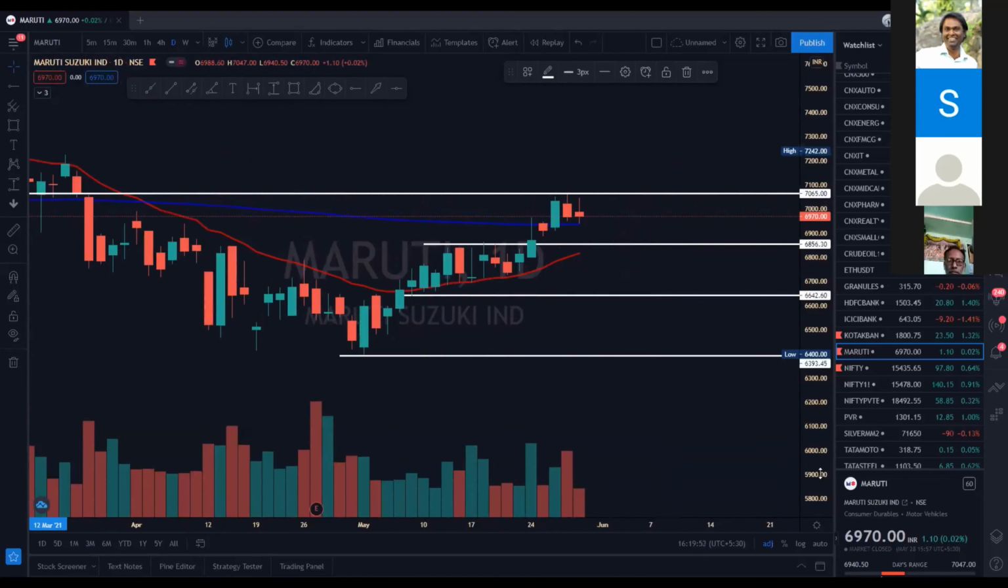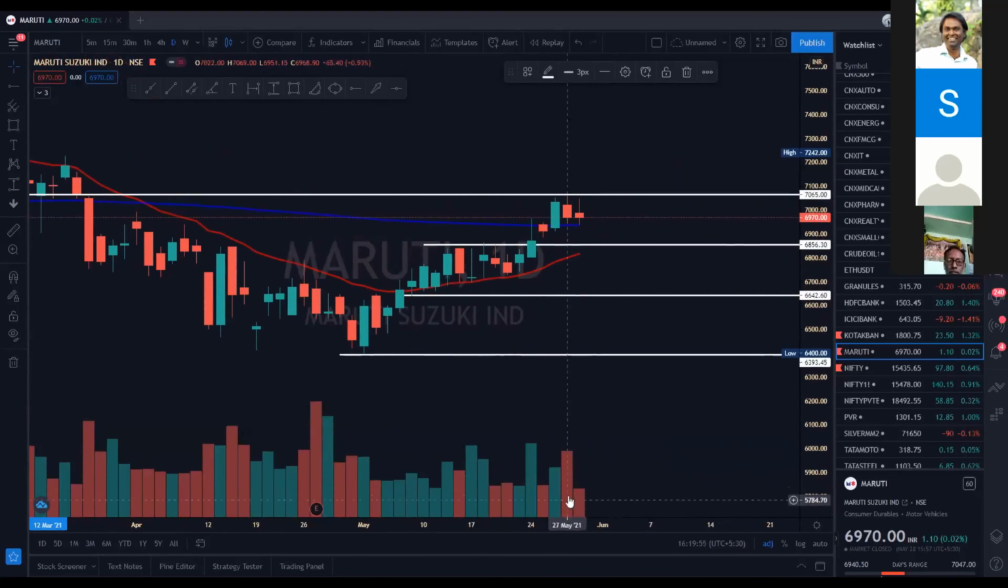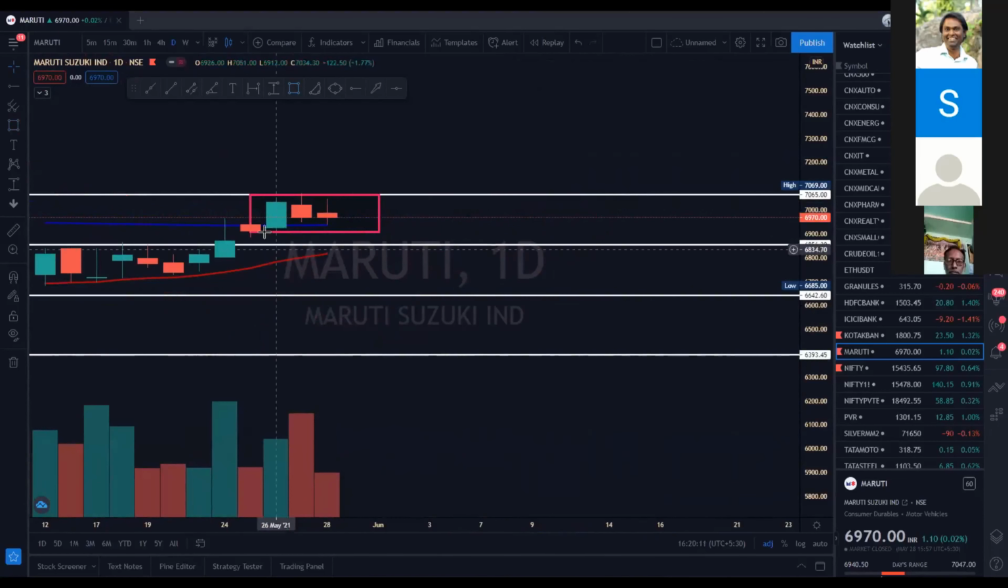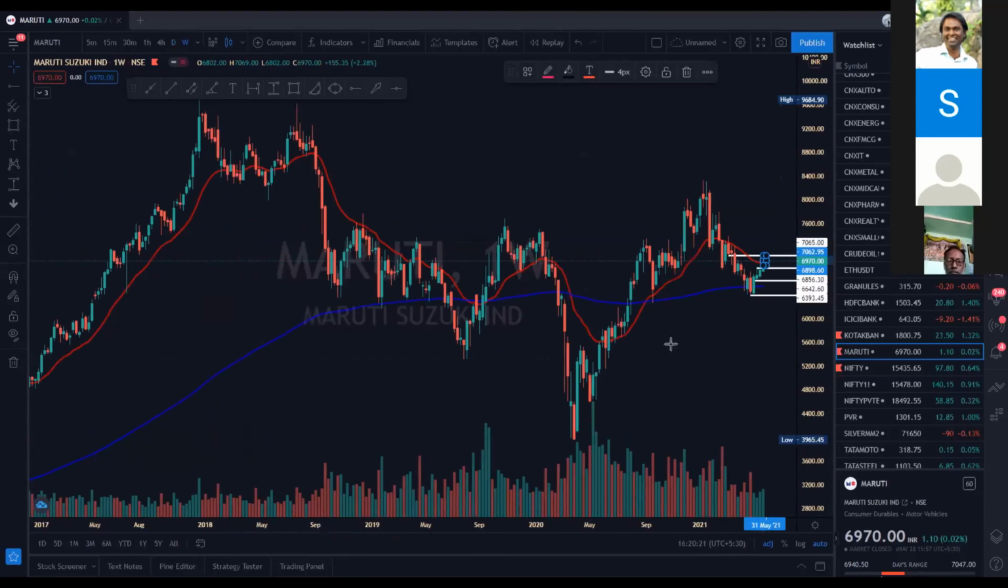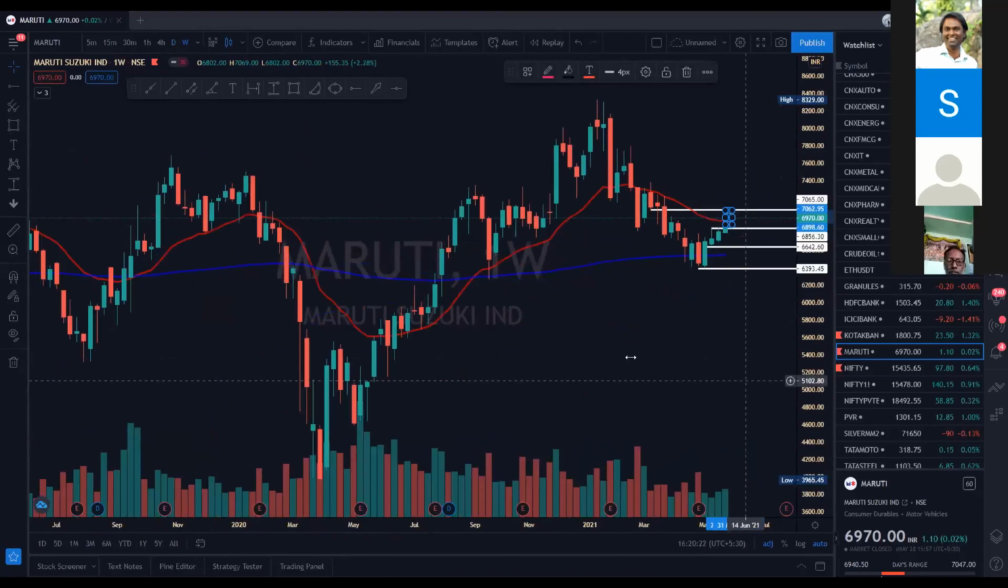Even the volumes are showing an exhaustion. The volumes are not that good. Okay, but we are having long candles and the base is inside this candle. So I will wait. It has not broken this green candle's low. So still there is a hope of Maruti coming up because it is inside that big candle. And if I look at the same chart on weekly, it is pretty much bullish.